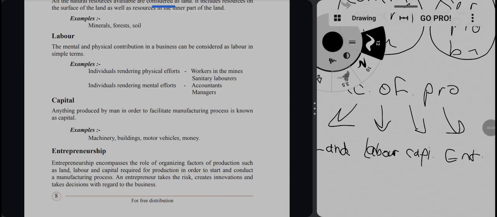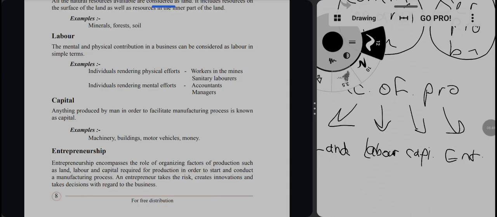Again, if we take the bakery business example, the workers, the waiters, the chefs are giving the physical efforts to the business, and the accountants and the managers are giving the mental effort. So all these people are called labor in the business.